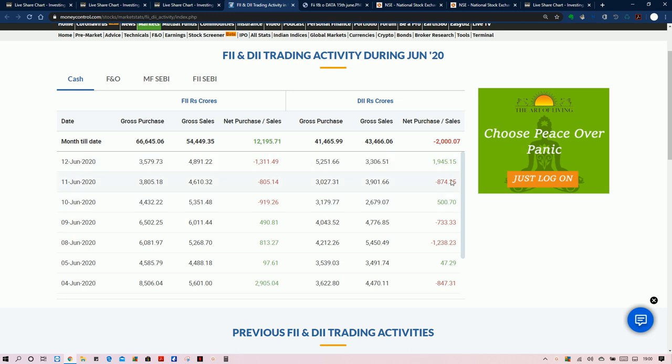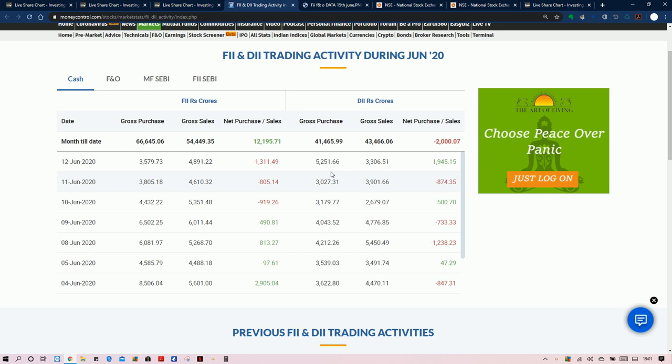DIIs were also net sellers, but after that they turned buyers. A huge amount of money was pumped in on 12th June. That is the reason the market went upside, and a huge short covering also happened in futures.